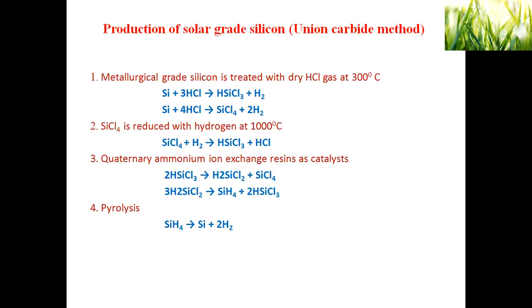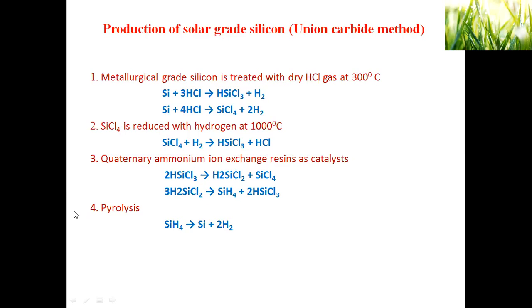After the distillation, tetrachlorosilane is sent back to the reduction process, and trichlorosilane is subjected again to the quaternary ammonium ion exchange resin process. The next step needs the silane, that is SiH4.